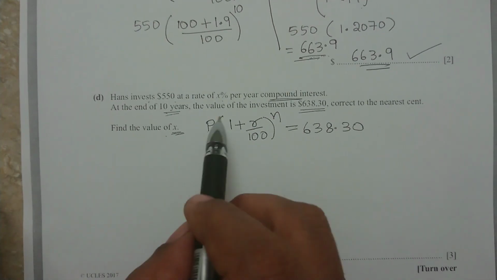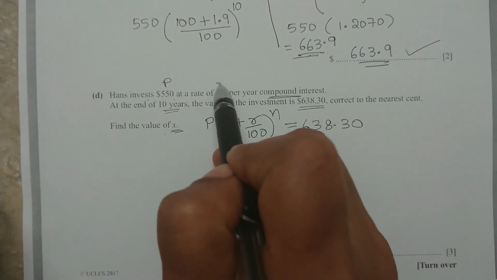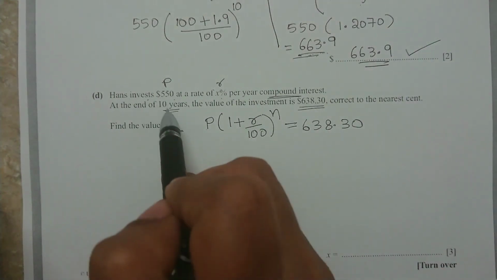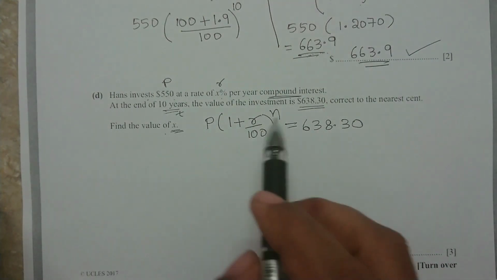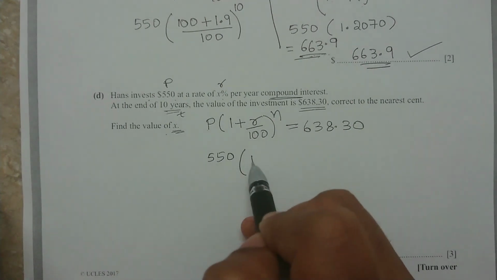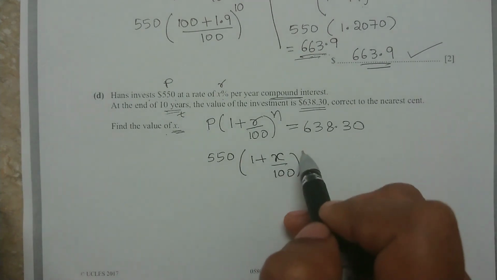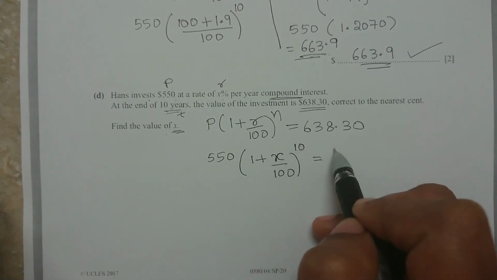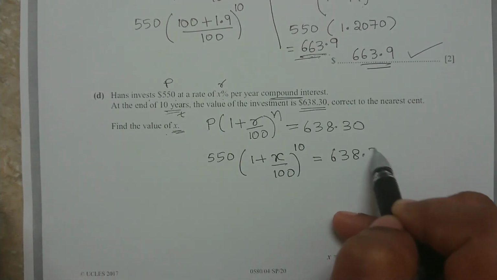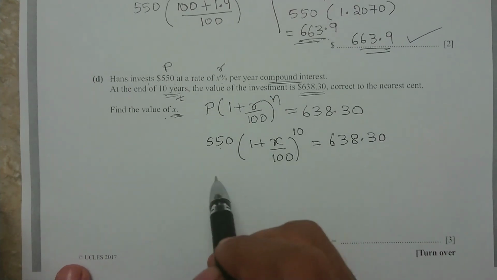Okay, let us write down here. This is our P value, this is our R is X and this is T. Okay, so 550 bracket 1 plus X over 100 to the power 10 equals to 638.30. Now let us take this 550 to the other side.